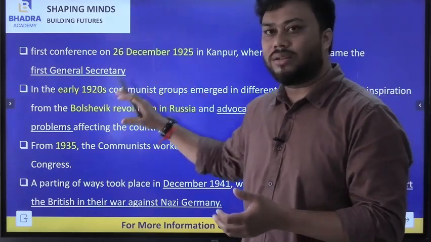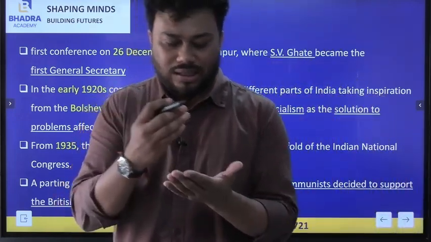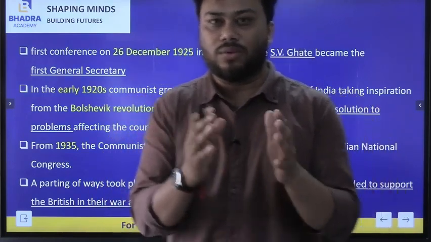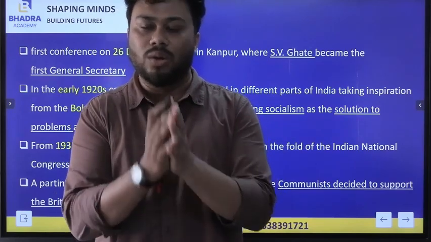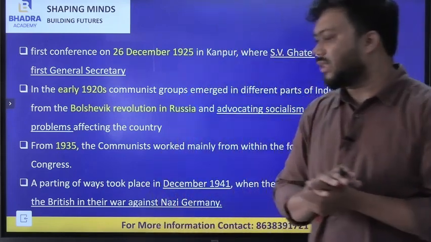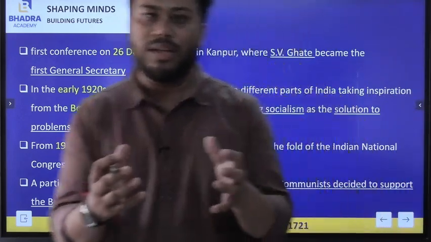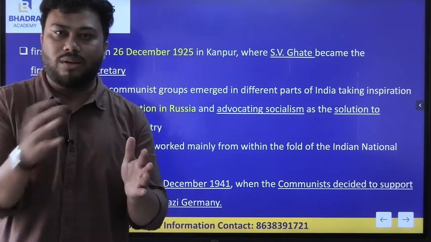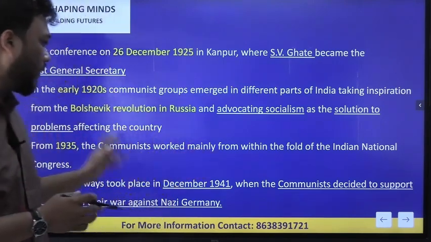From this Russian Revolution they drew their inspiration, and they thought that the only solution to the problem of India is ultimately socialism. That is why the Communist Party of India was advocating socialism across the entire country, to solve all the problems of India. From 1935, they were working as a part of the Congress. They did not split away from Congress.